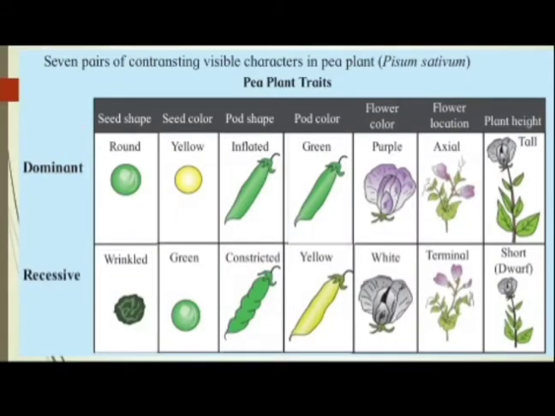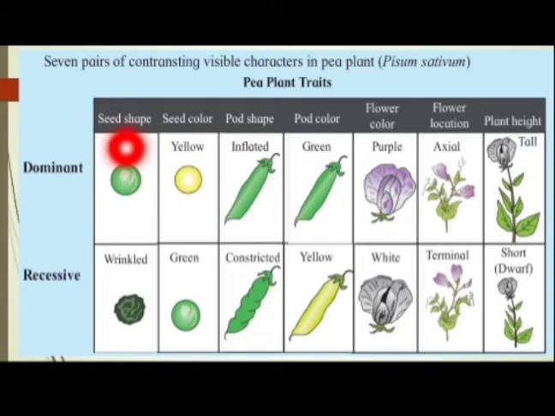See here, garden pea plant or the Pisum sativum, it shows the 7 pairs of contrasting characters. And here in these 7 pairs of contrasting characters, one character is the dominant and another character is the recessive. See one by one which are the 7 pairs of contrasting characters.